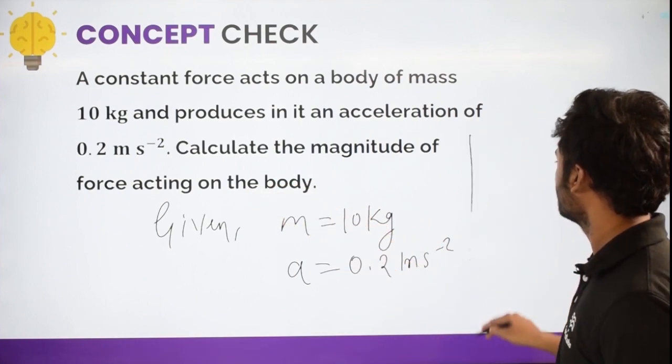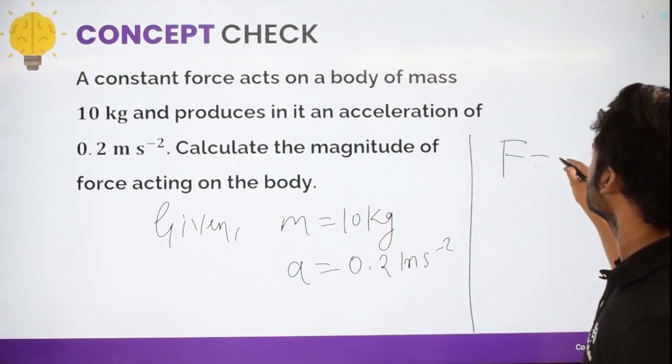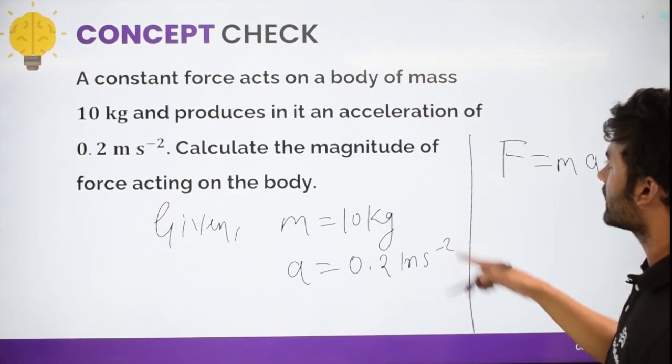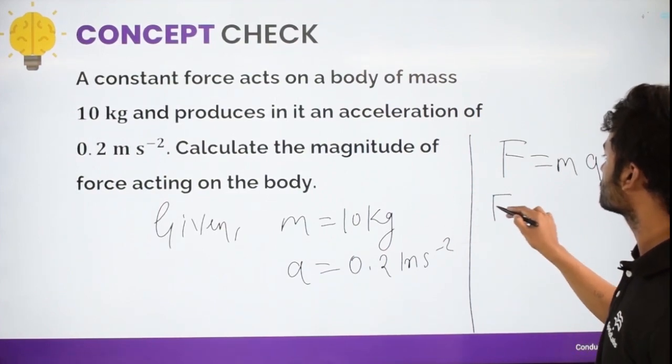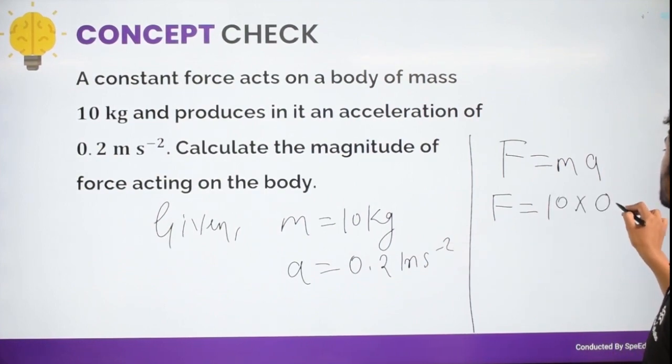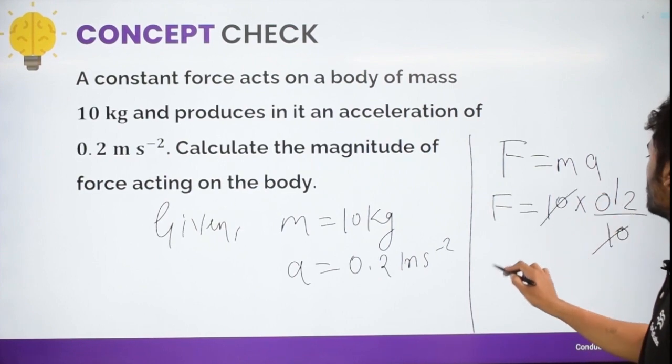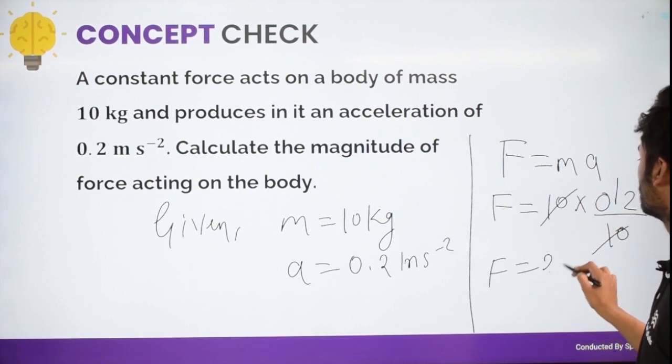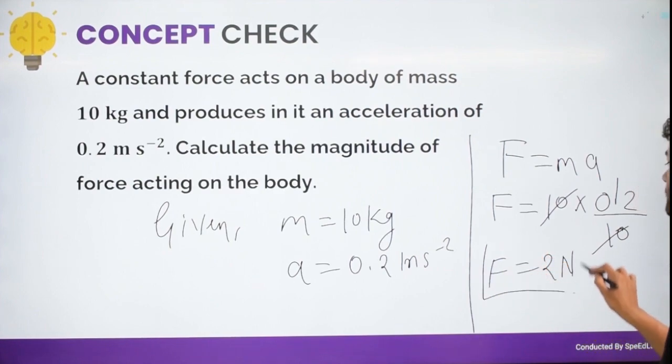We know, as previously we have seen, F is equal to m into a. We have to calculate the force. Force is equal to mass, 10, into acceleration, 0.2. So you get F equal to 2 Newton. That is a very, very easy question. The force will be 2 Newton.